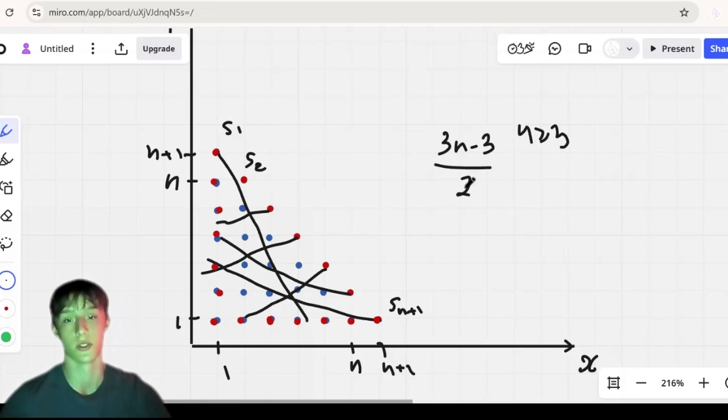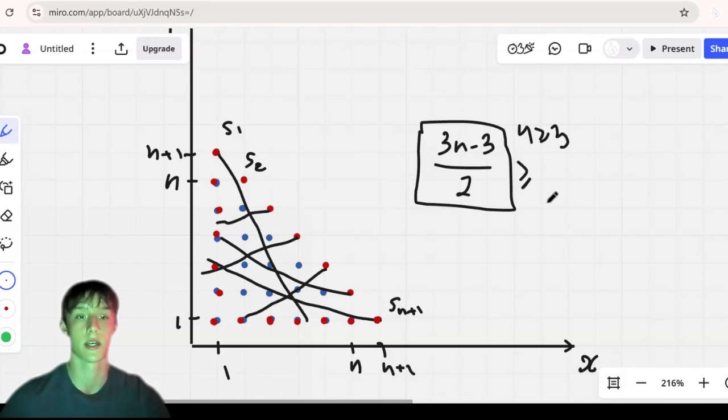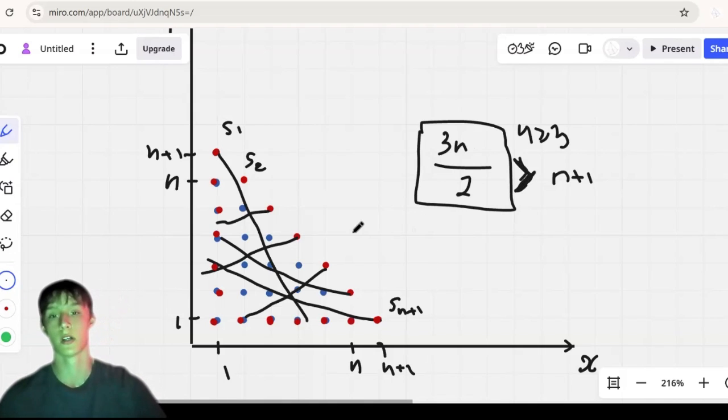Because if we have different starts of lines, 3n minus 3 divided by 2 is greater than, well, if there's 3, it's just 3n, if there's an n plus 1 by n plus 1 triangle. So 3n plus 2 is bigger than n plus 1. And that's the number of lines we needed, which drives the contradiction to why it is impossible to cover the whole plane in n plus 1 lines if there's not a big line that passes through either side of the triangle, which finishes our proof by induction.